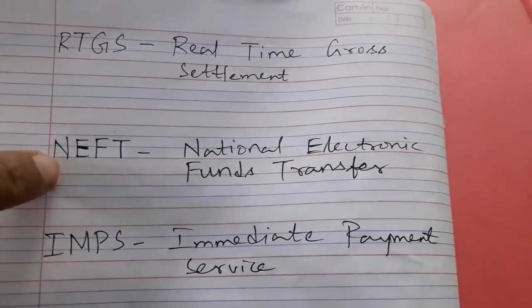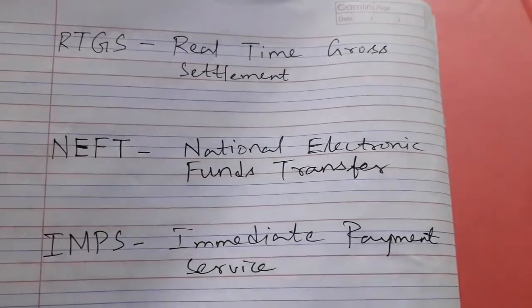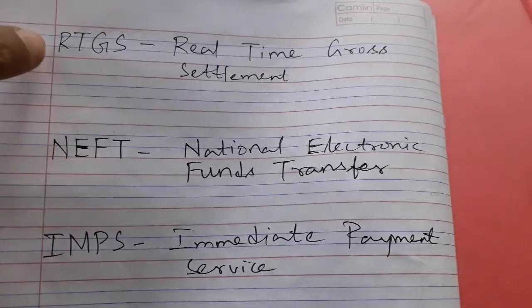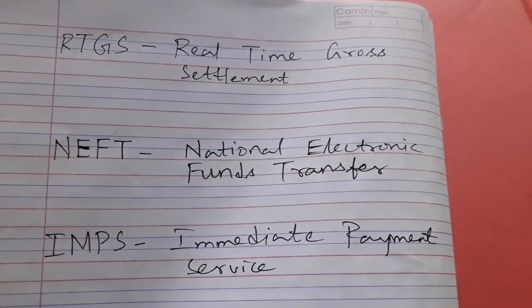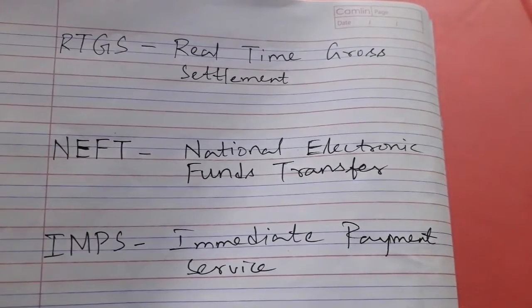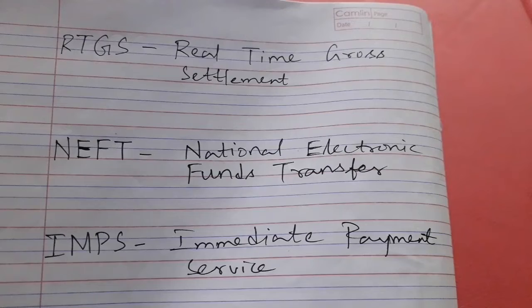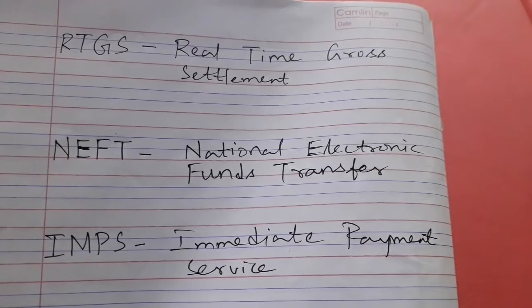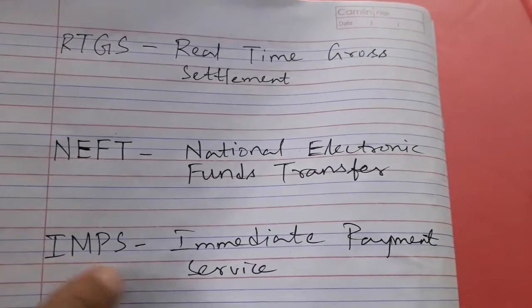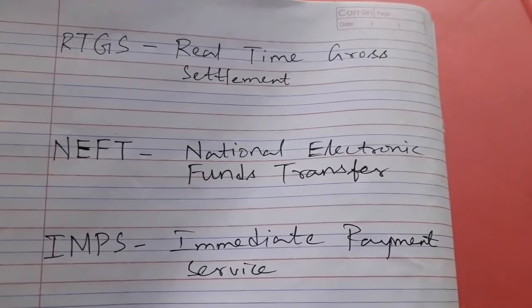The first two, RTGS and NEFT, we can send online or offline. Online means through the internet, and we can use it either by yourself on mobile or by system, any method. But IMPS is only through online.